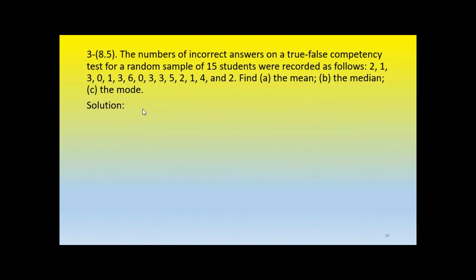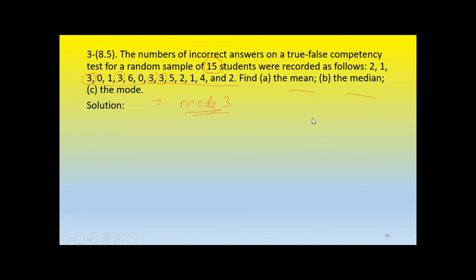Another problem, same: mean, median, mode. Find the mean by adding all the data elements and dividing by 15, as there are 15 students. Arrange them in ascending order and find the middle value; that will be the median. For the mode, you can just observe which data is occurring the most. 0 occurs twice, 3 comes 4 times. 3 is the number that appears the most, so the mode is 3.